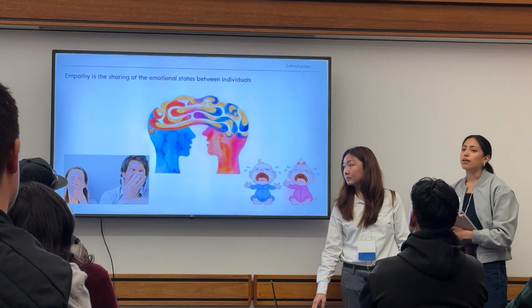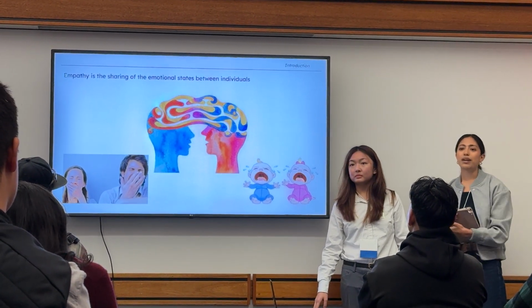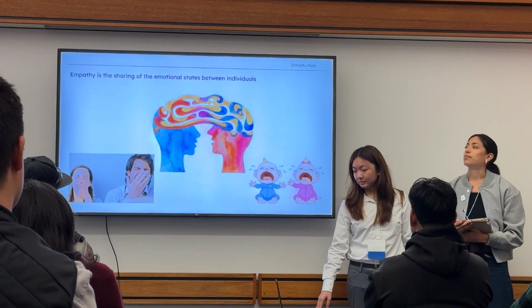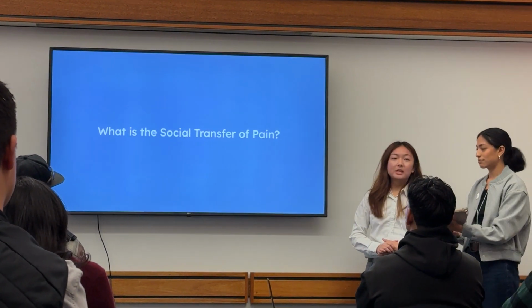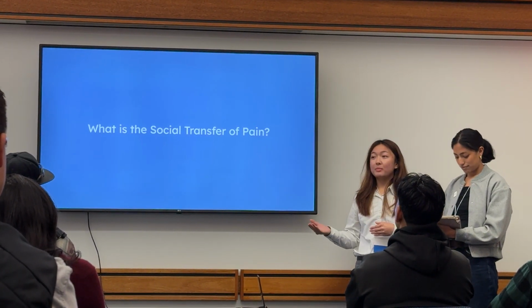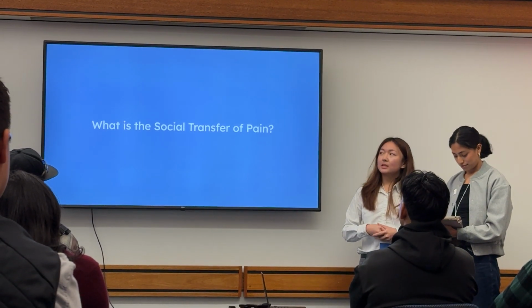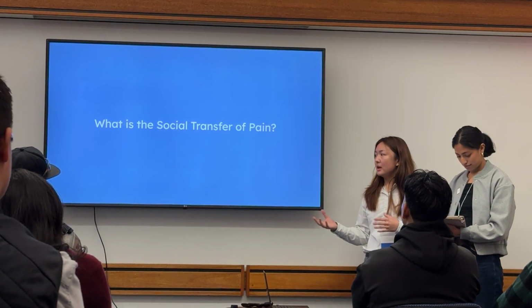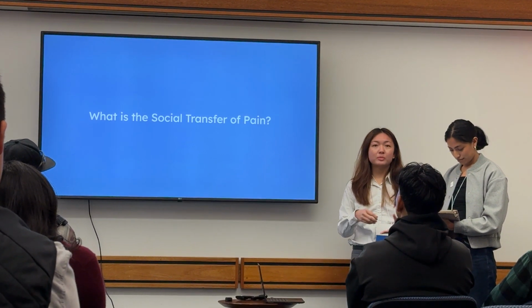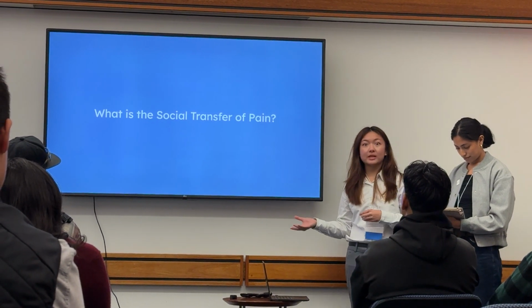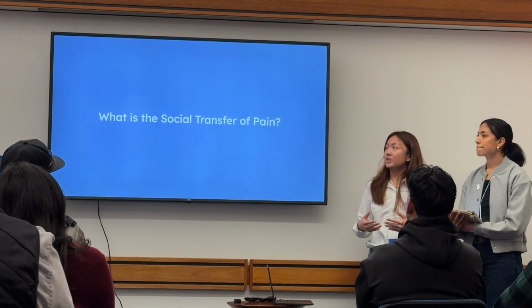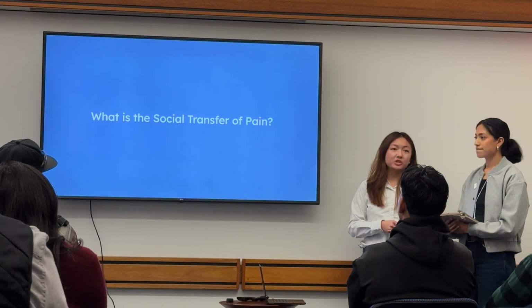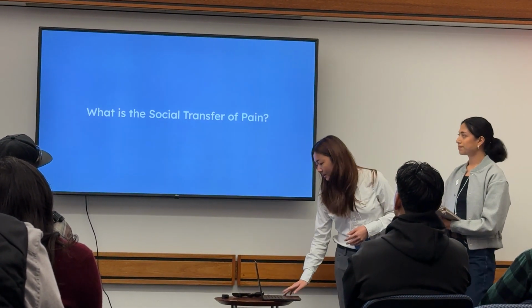And so in our lab, we study the social transfer of pain paradigm that studies empathy in mice. The main goal of our project is to use the social transfer of pain paradigm developed by our lab to study how hunger affects empathy-related and pro-social behaviors between a bystander and its injured social partner. And we want to do this through an unbiased lens using computer vision and machine learning tools.